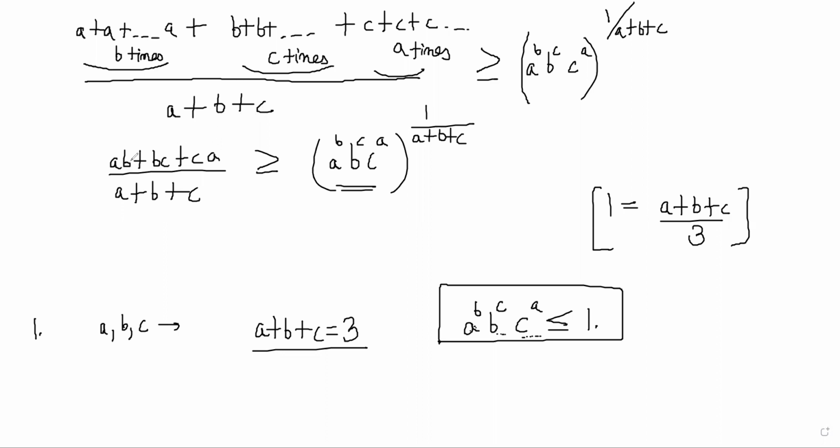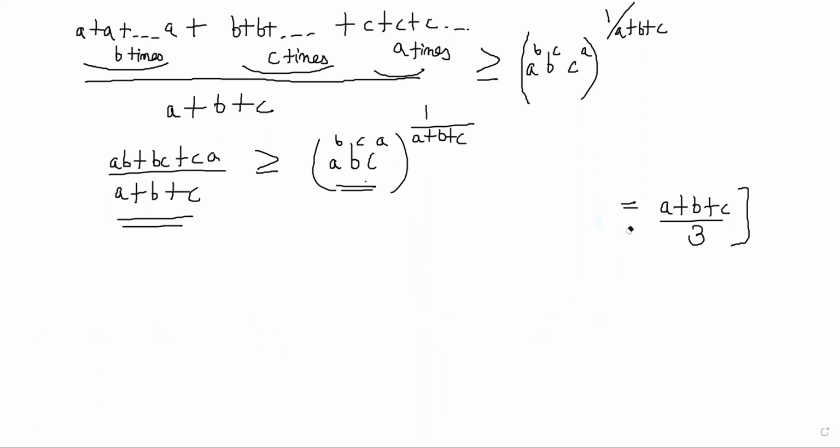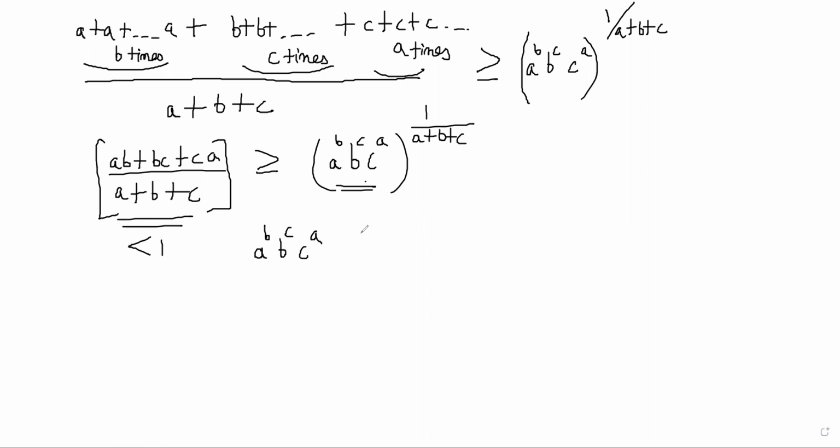So if we can show that this quantity is less than 1, then it implies immediately that this quantity is less than 1. So try to understand what I'm saying. I have this quantity and I want to show that this is less than 1. If I can show that, then that will automatically mean that A^B · B^C · C^A is less than 1 to the power A + B + C, right? And that will prove our inequality.